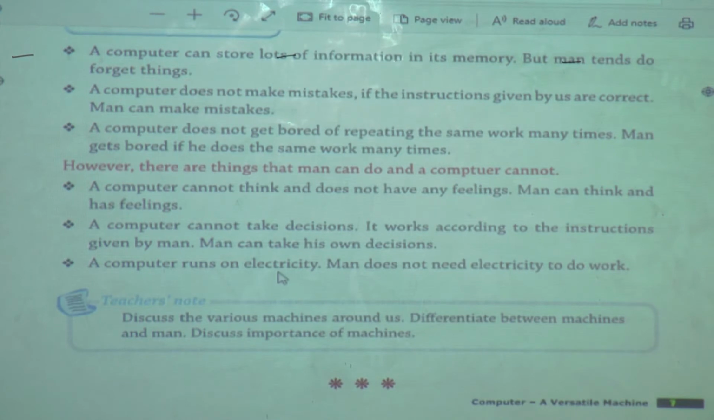Computer runs on electricity. Can man run on electricity? No, we can't run on electricity. But computer runs on electricity.